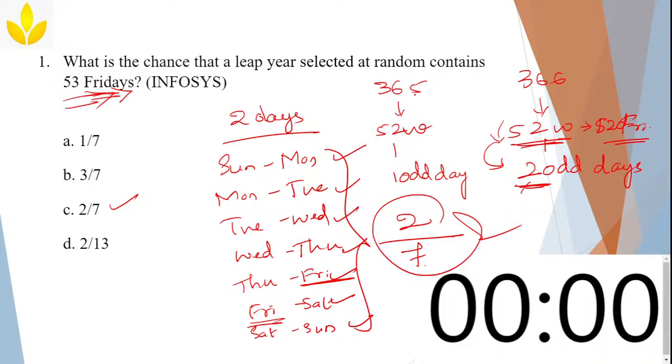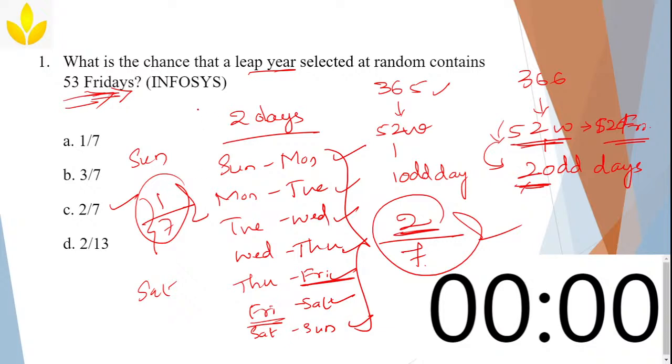If they would have given us 365 days, then it is simple. You will start from Sunday and end at Saturday, and there are 7 options. Out of 7, there is only one chance that you can get one more extra Friday, so it is 1 by 7. Understanding? Okay. Since they are talking about a leap year, it is 2. If they were talking about a normal year, then it would have been 1 by 7.